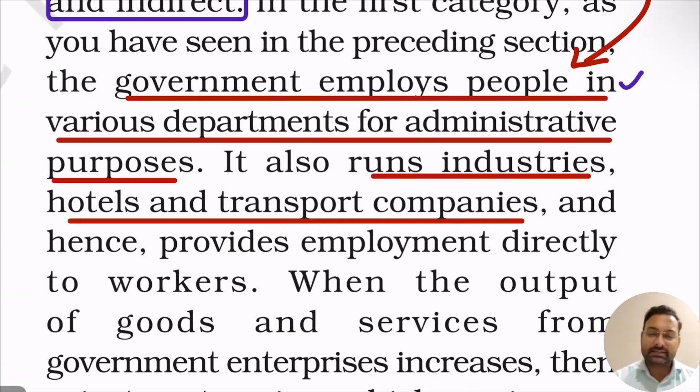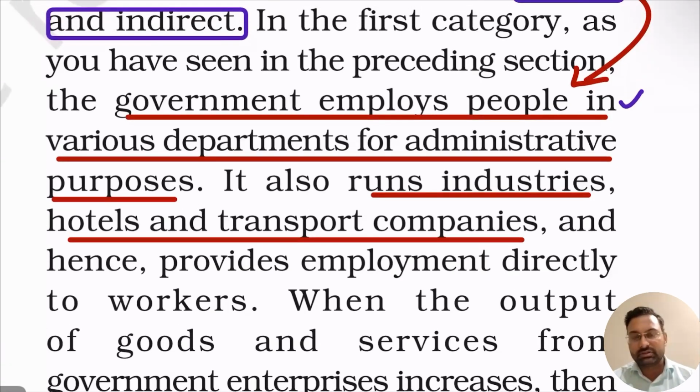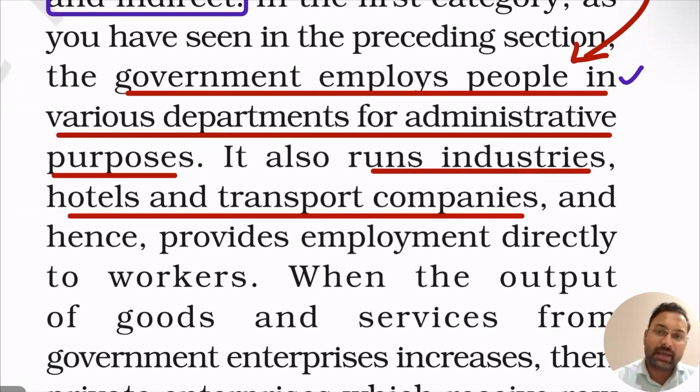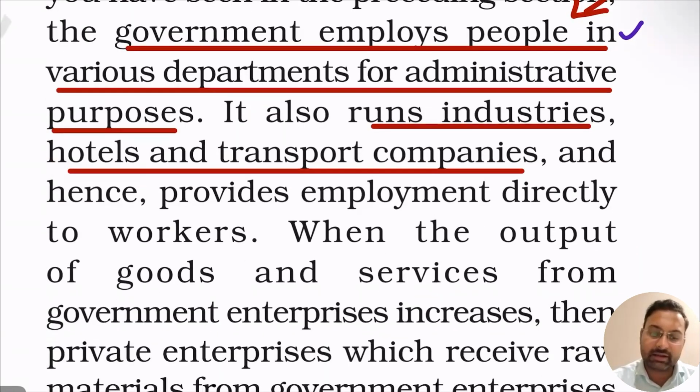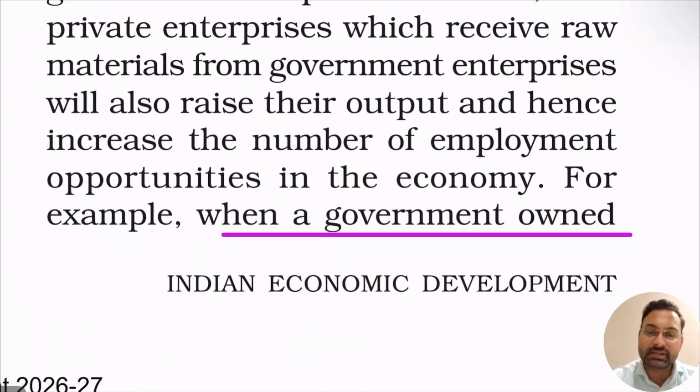if the government is creating some output out of its PSU, right? So if the government's factory is there and its output is increasing, this output will be going into the market, right? And for those people who are working to sell those outputs, those goods, when the output increases, the number of people in transportation, selling and marketing, etc., will keep on increasing, right?